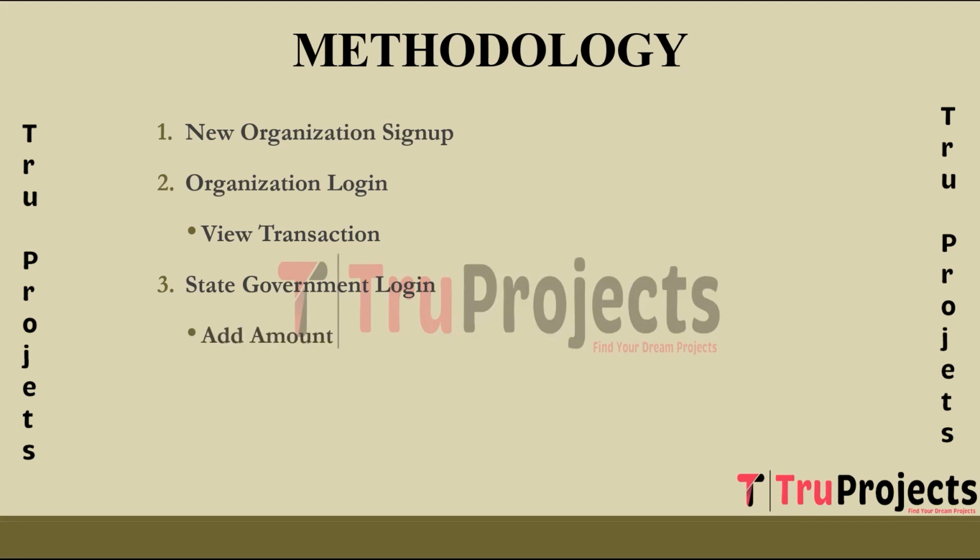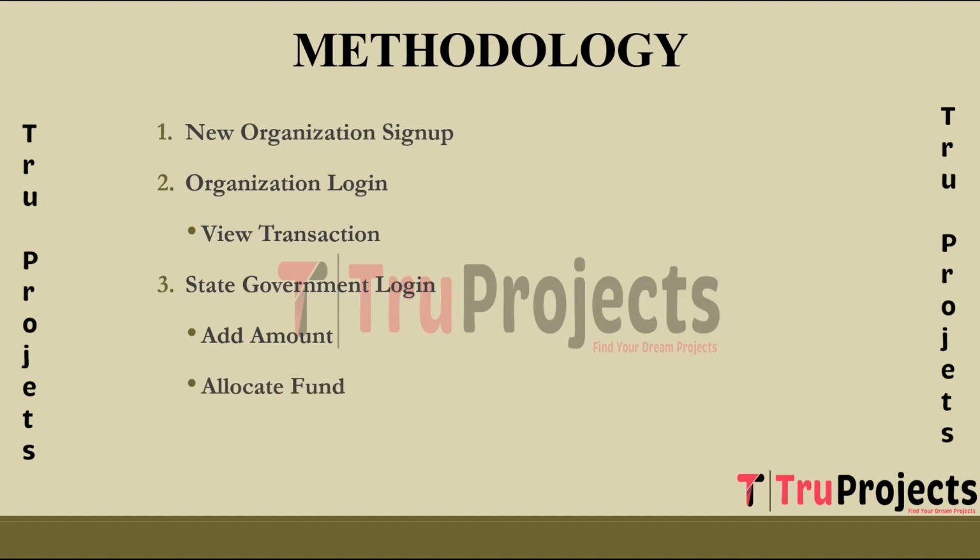Add amount. State government users, after logging in, can add funds to the system. This process typically involves specifying the amount, funding source, and other relevant information. The added funds become part of the total available for allocation to various projects.